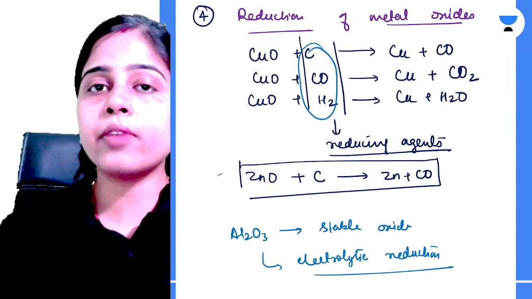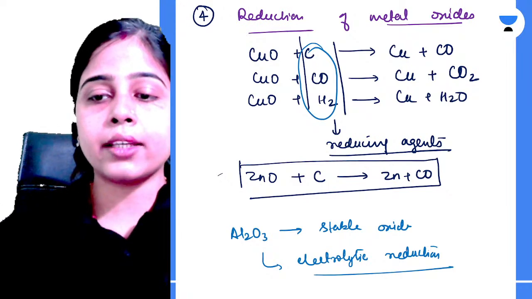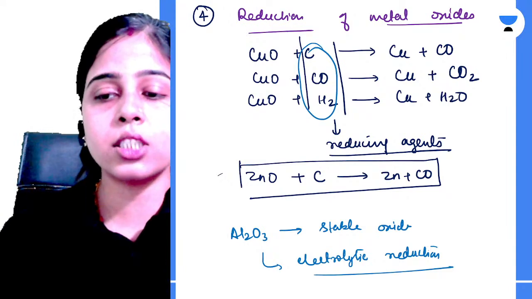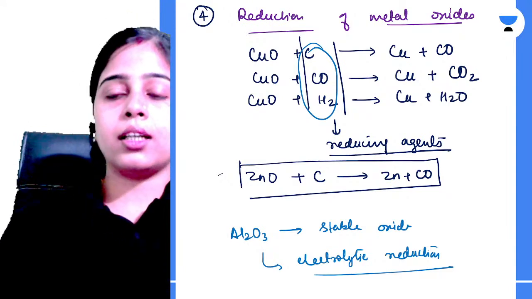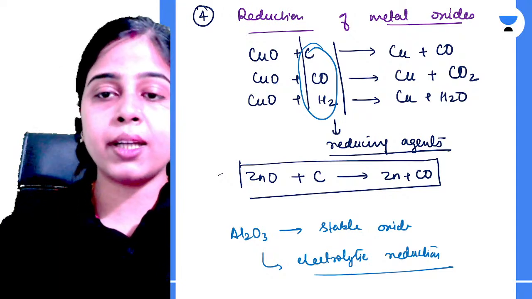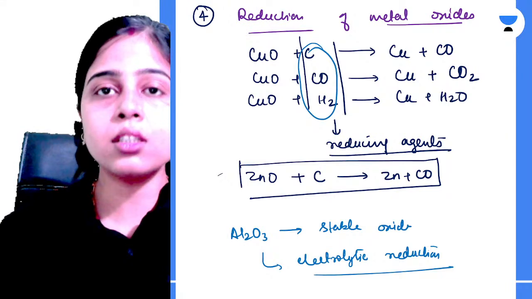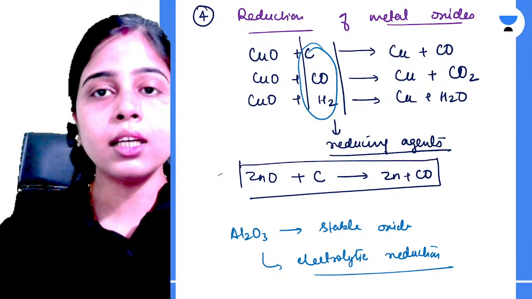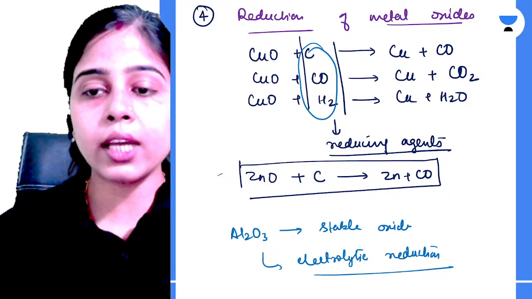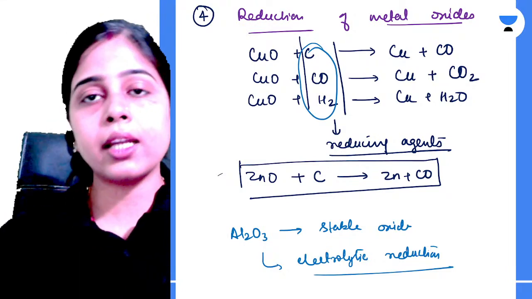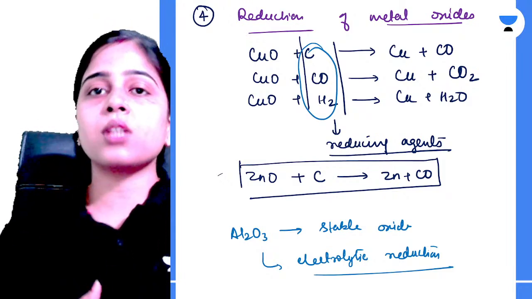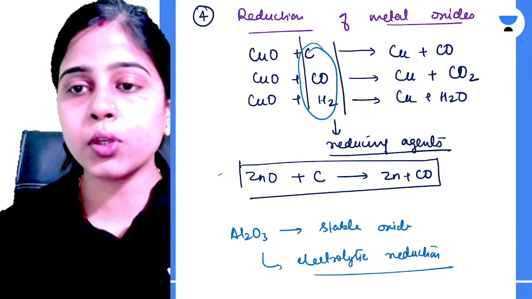So oxides of very reactive metals like aluminium, lithium, potassium, barium, calcium, all these cannot be reduced using the common reducing agents. For that you need to use the electrolytic reduction process. Clear? After we have obtained the metal, we have to refine it using the electrolytic refining process. You can refine metals by electrolytic refining, or you can use a distillation process, based upon which process will be suitable for which metal to get purified. Clear?